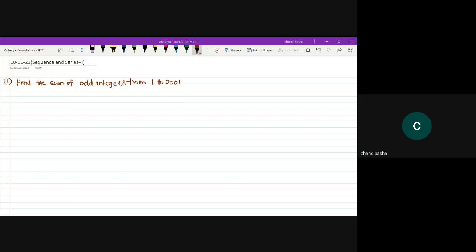Because almost 4-5 classes we have spent on this chapter. We are at the end. Today we'll try to close this concept. Yes, Rohan also. Manogna, same answer. Very good. Srinidhi also same answer. Absolutely.